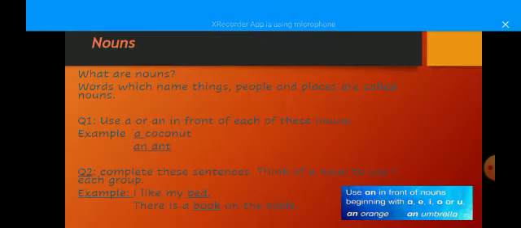Anything you like. Number 2 is there is a book on the table. You can write anything you see on the table. There is a glass on the table. There is a book on the table.